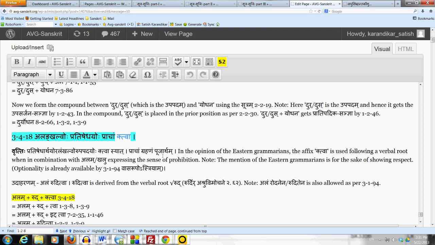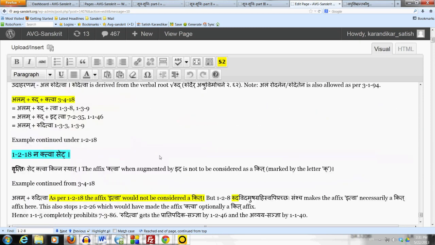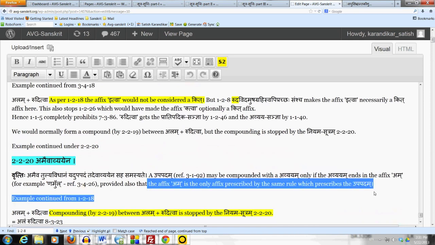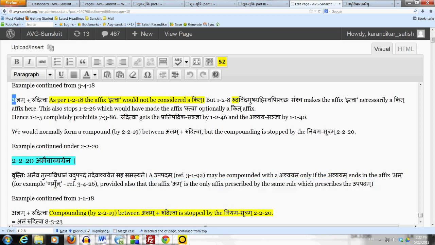But if we have another sutram which prescribes the upapadam but prescribes the affix am only optionally, even in that case compounding cannot be done with that upapadam. Only in the case where am is the only affix prescribed by the same sutram which prescribes the upapadam, then only compounding may be done. In our present example, we have alam plus ruditva.